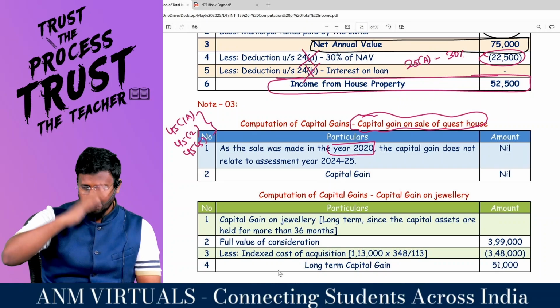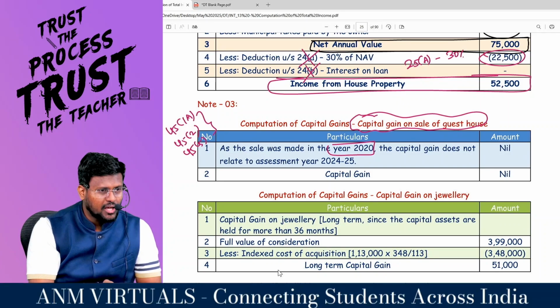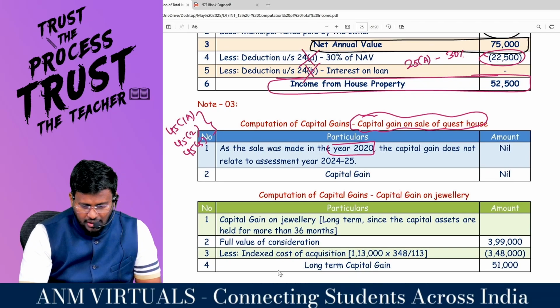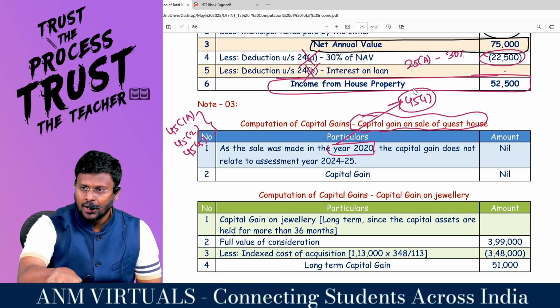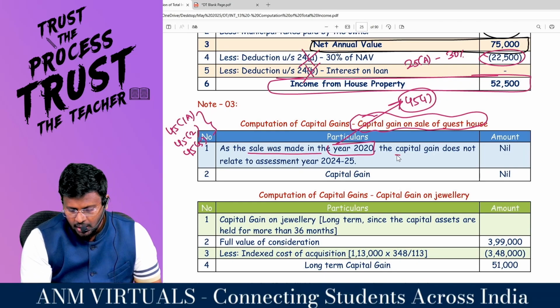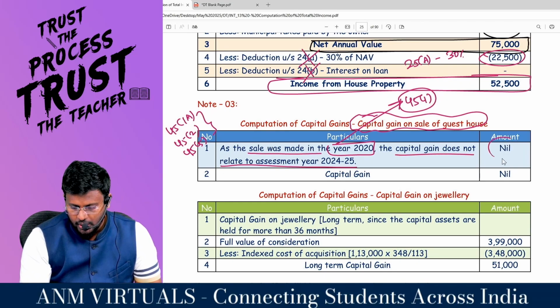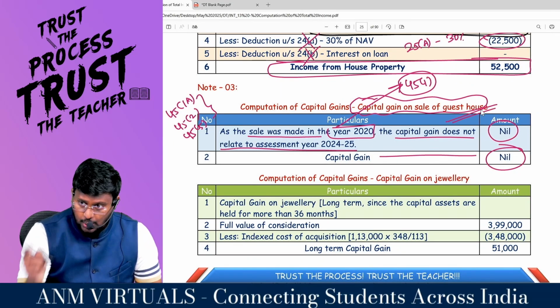Even though the transfer has happened in an earlier year, the capital gain tax will happen only in the future year. Comfortable? But 45 subsection 1 would have attracted in the year of transfer itself. Then the current year has nothing to do with that. As the sale was made in year 2020, capital gain does not relate to assessment year 24-25. So nothing will be taxable as capital gain with regard to the guest house.